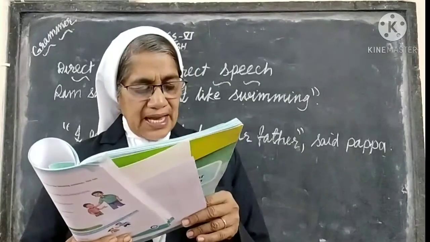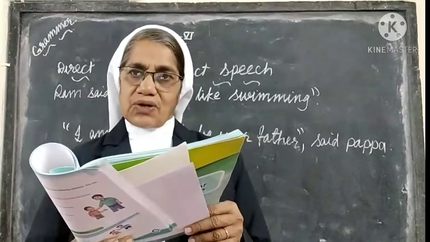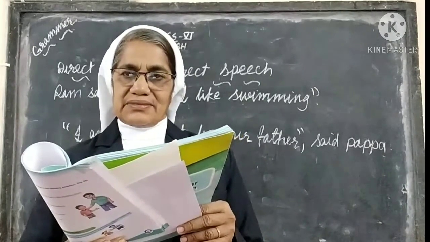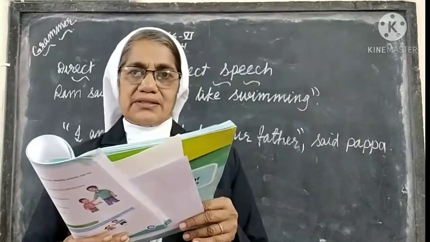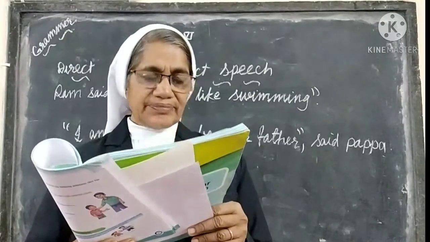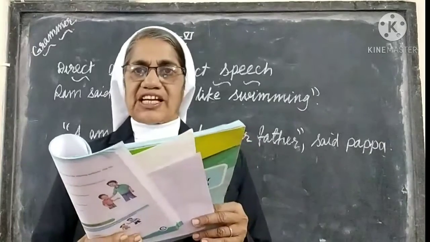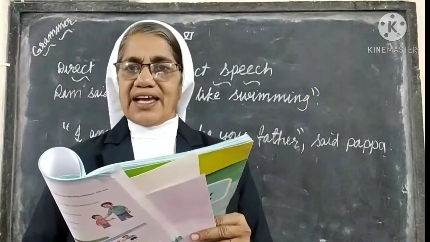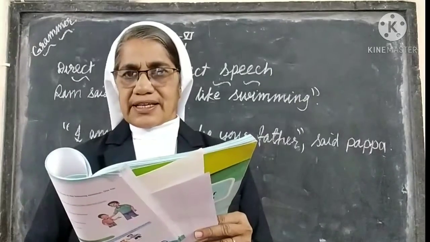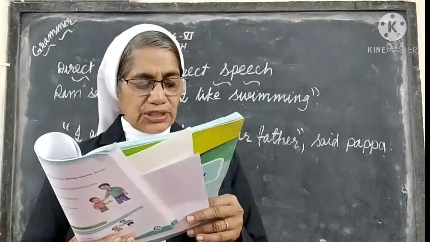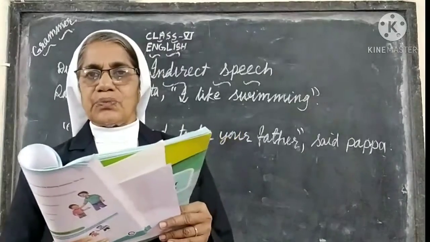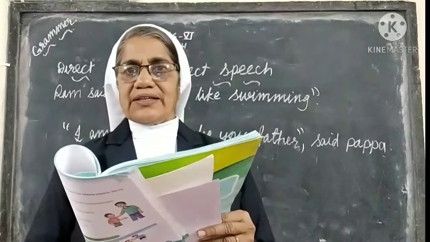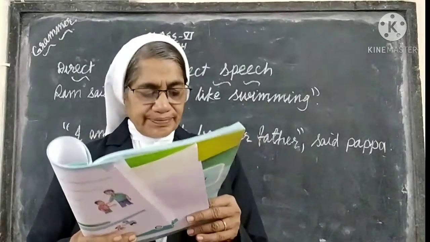Next, "I firmly told her, this should not happen again." I firmly told her. Here, who is the speaker? I is the speaker. So that word I should be a capital letter I. After told her, you should put a comma, because after the verb the quotation marks come.